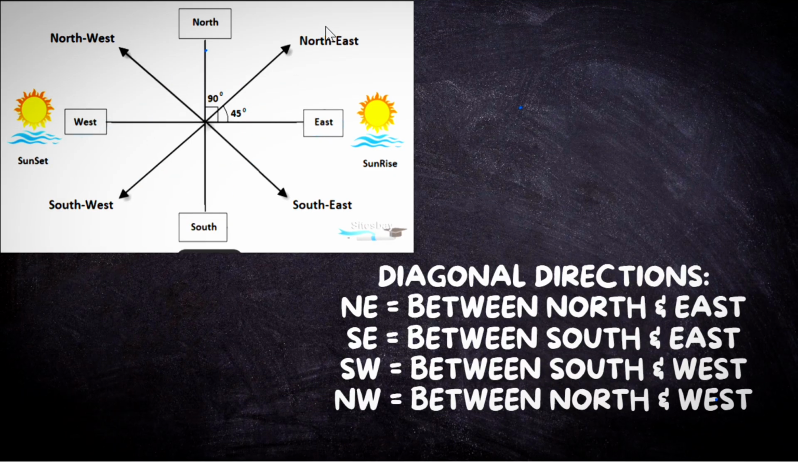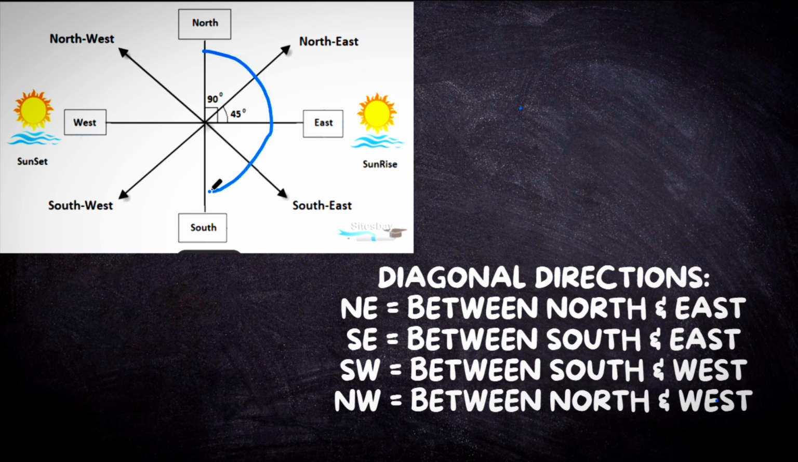Wait a minute. Sorry for the confusion. So clockwise direction starts from north, east, south, and west. Okay, this is called the clockwise direction. But the anti-clockwise direction starts from north, west, south, and east. The anti-clockwise direction starts from north itself but goes through the west side, and the clockwise direction goes through the east side.